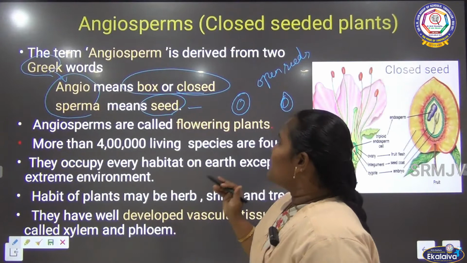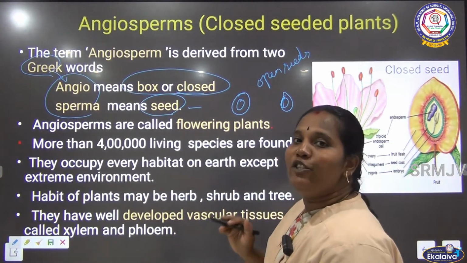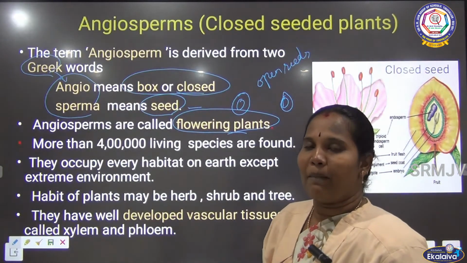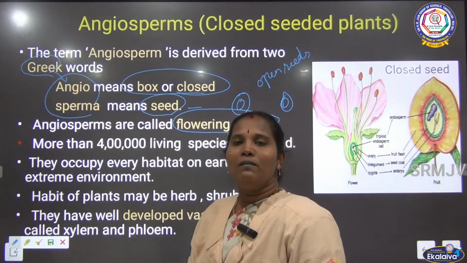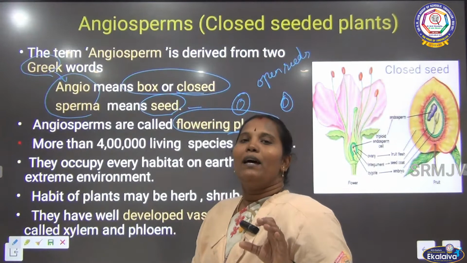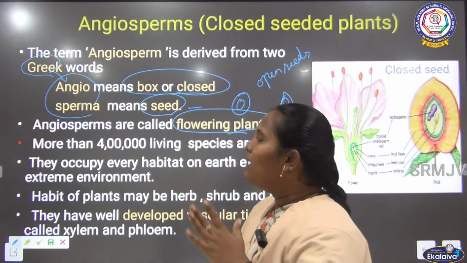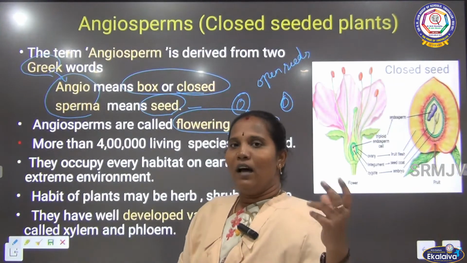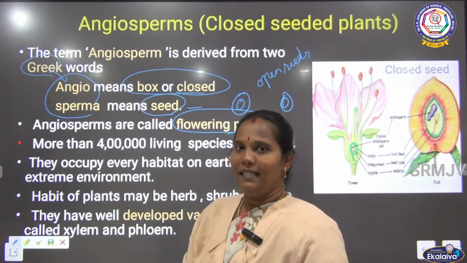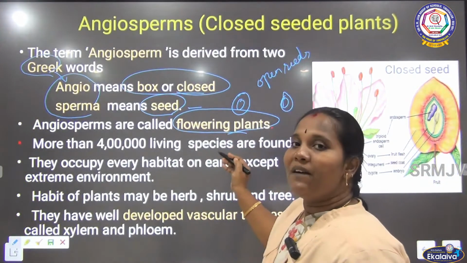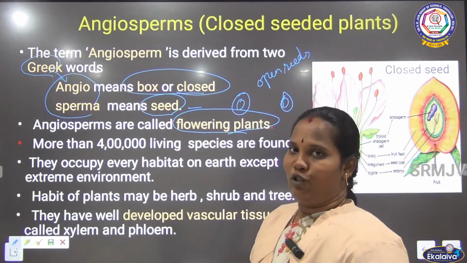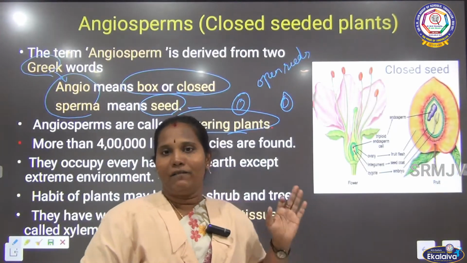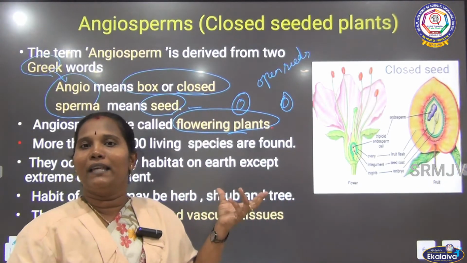Then what is special? We know very well angiosperms are called flowering plants. We saw that gymnosperms, instead of flowers, bear cones, and the cones have the seeds but they are naked. We can see the seeds straightly. That is the gymnosperm. But angiosperms, flowering plants, are called angiosperms. Compared to the other groups, only the angiosperms make flowers.